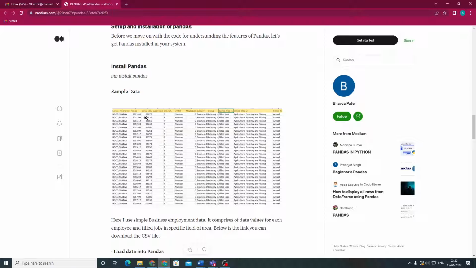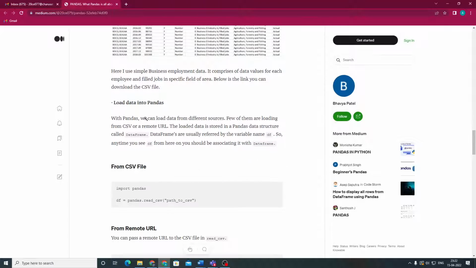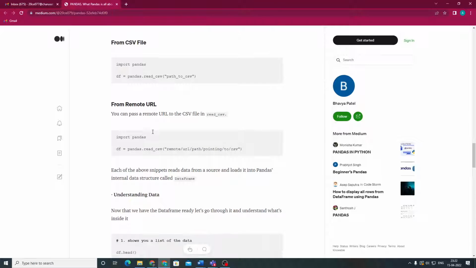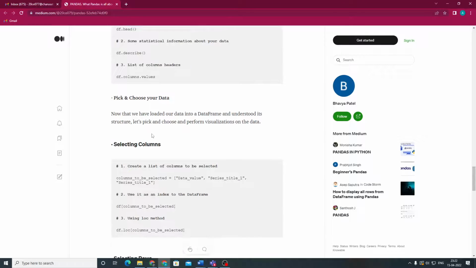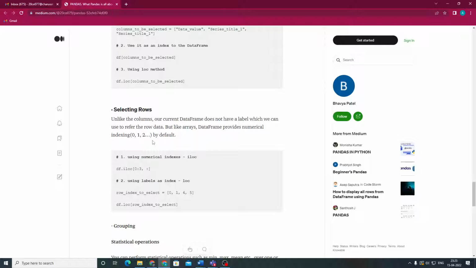Some functions for performing operations on columns: you create a list of columns to be selected, as you can see there. To get a particular index, we call the index value in the data frame list. Next is the loc method. We use this attribute to access a particular cell in the given data frame using the index and column labels.